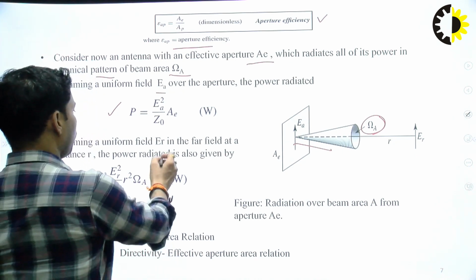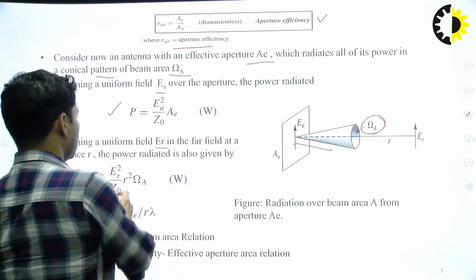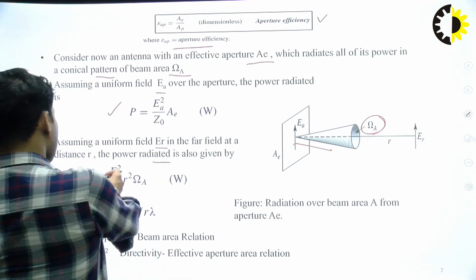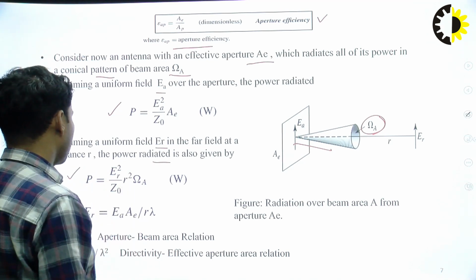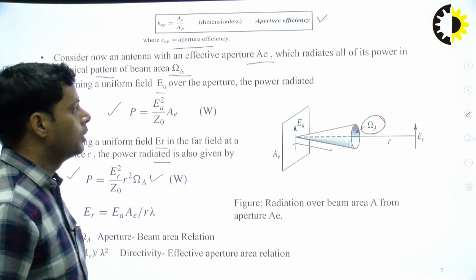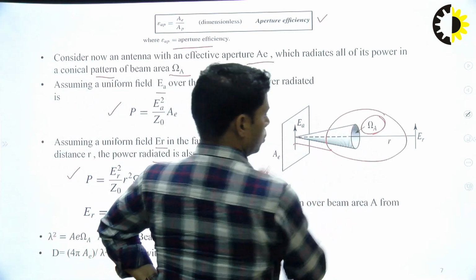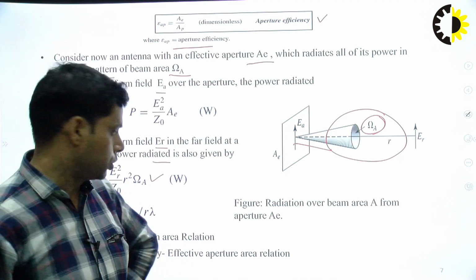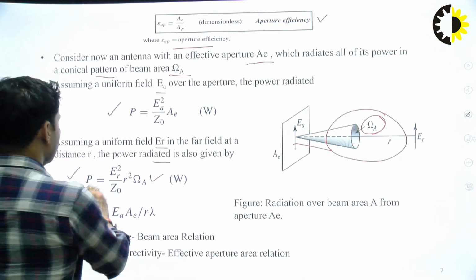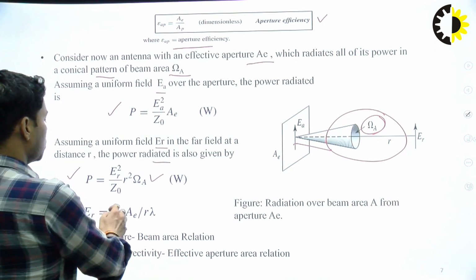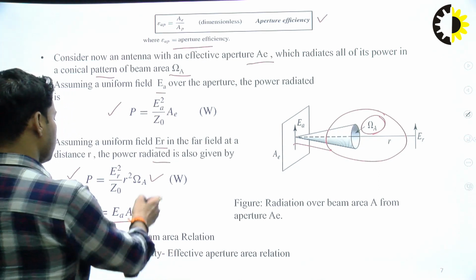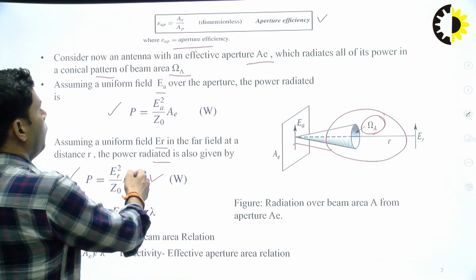Then assuming a uniform field ER in the far field at a distance R, the power radiated is P equals ER square by Z naught into R square omega A. This relates to the distance as well as the beam contribution. We also use another relation, ER equals EA into AE by R lambda, and we put this value into the equation.